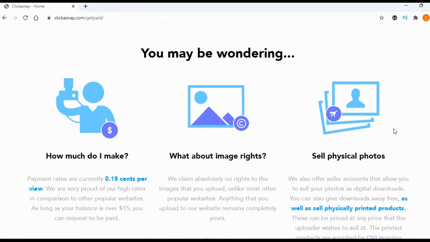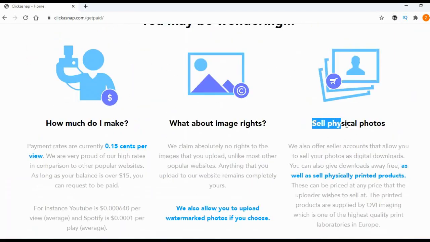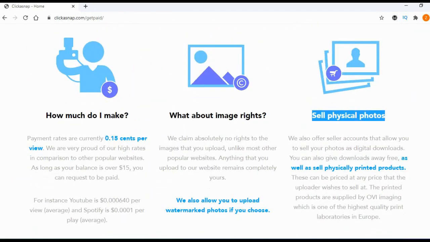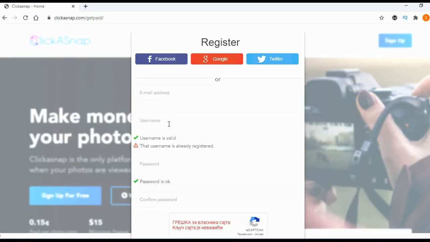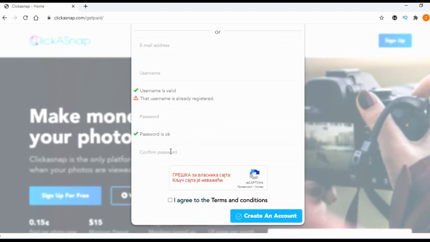And when you scroll here, you will see that you can even sell your own photos. And to sign up, simply click here on sign up. Add your email address, your username, your password, confirm your password, click here, I agree with the terms and conditions, and click on create account.